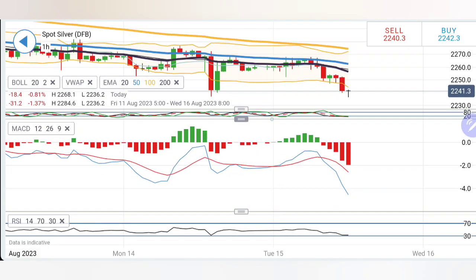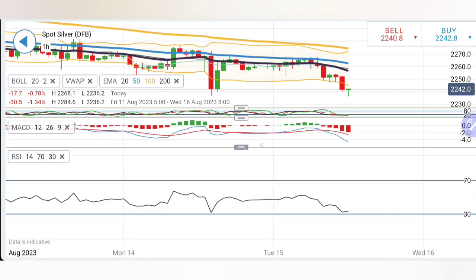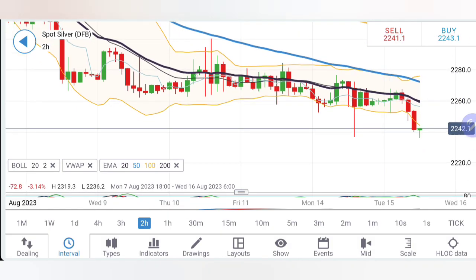See, stochastic oversold, MACD extremely divergent, extremely bearish here. Yes, it can yield further, but the possibility of it to converge exists strong. RSI flat and at bottom. On the 2-hour charts also similarly trading outside Bollinger Bands, but see the Bollinger Band width has narrowed and this has shown a downward pull.